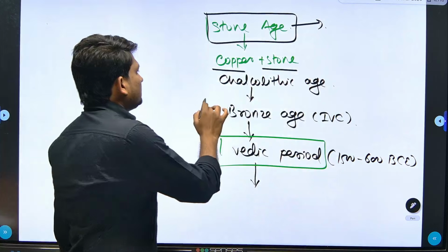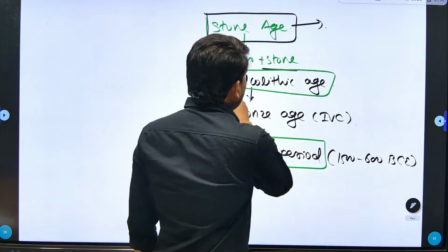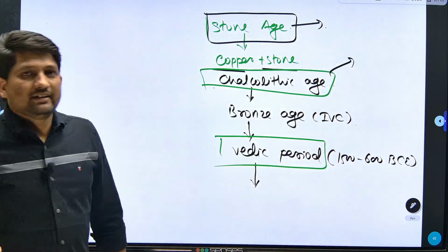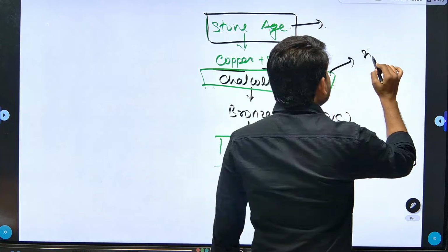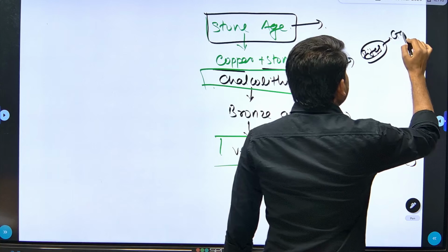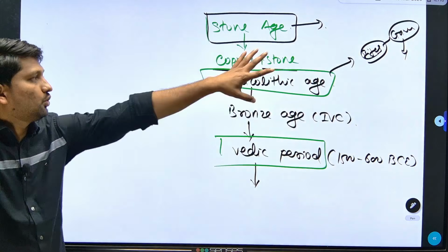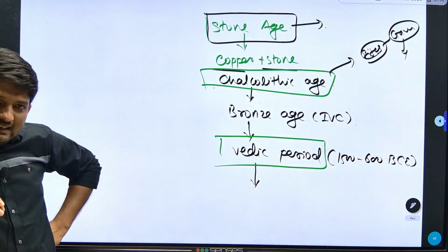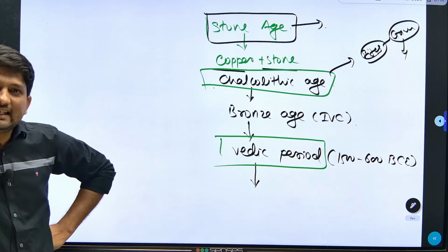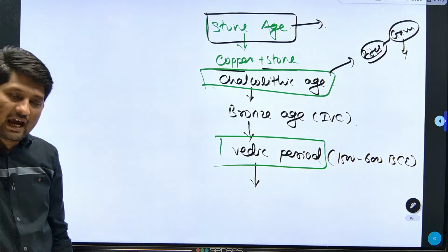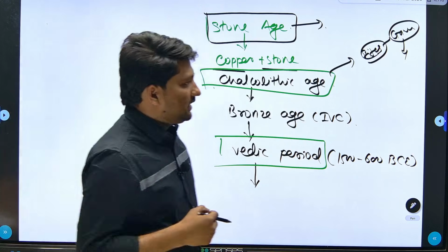Next, Chalcolithic Age, there were only one or two questions, specific to the sites. Last time they asked about Ganeshwar, which was a pre-Harappan Chalcolithic site where copper was found. So if you analyze these PYQs, you will definitely understand which chapters we have to study to clear this exam.